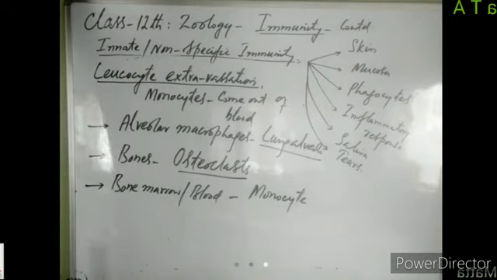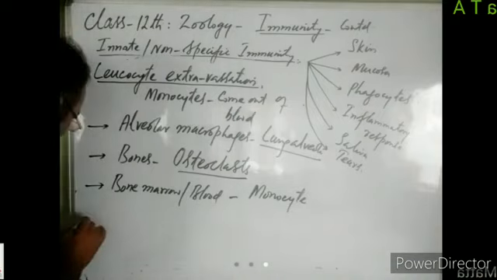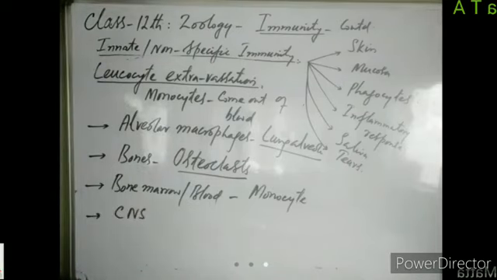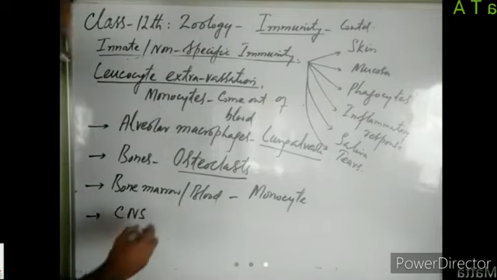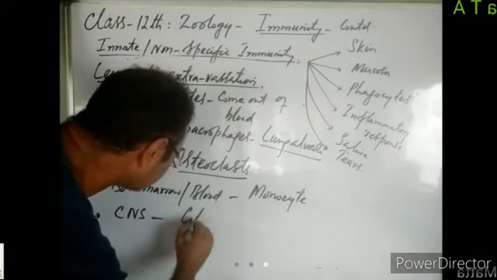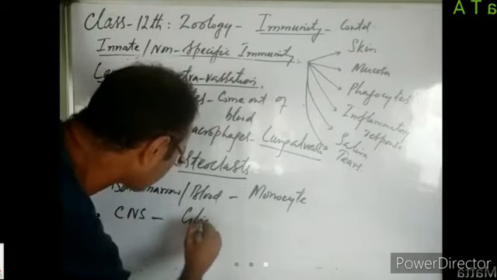Some monocytes come out and migrate to the central nervous system. Those monocytes which come out of blood circulation and reside in the central nervous system are known as glia cells.